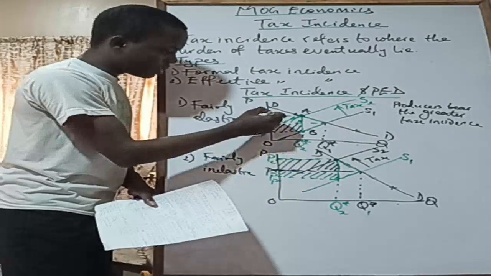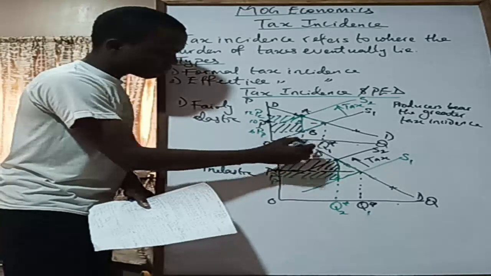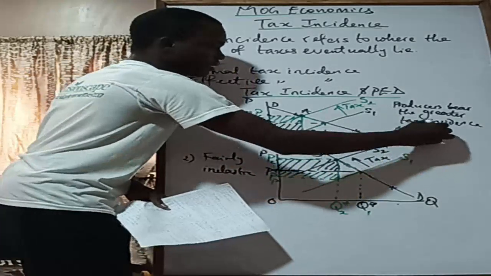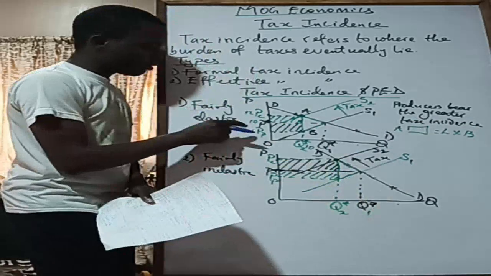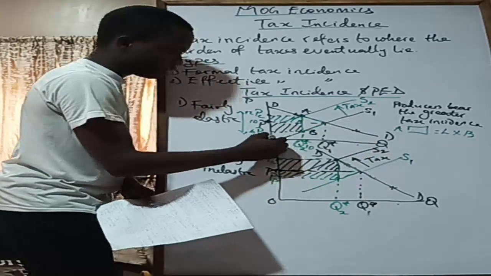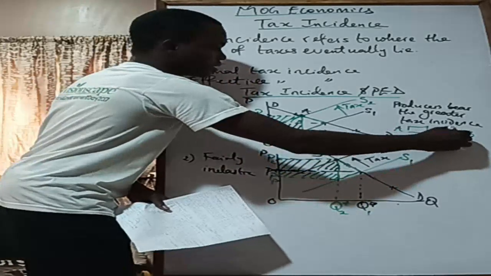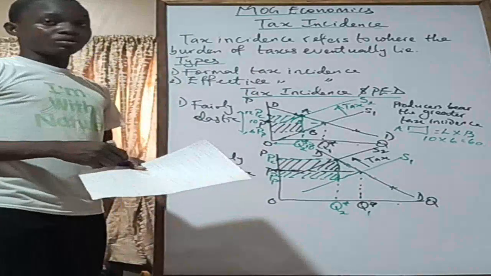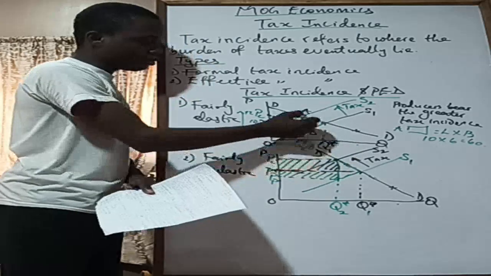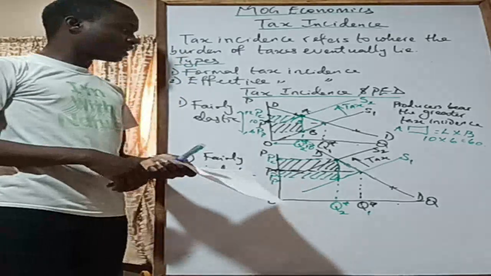Then let's assume that from here to here, this is 10. The area of a rectangle is given as length times breadth. So the area will be the distance from here to here, which is 12 minus 6, that's the breadth, and then the distance to this place, which is 10. So we have 10 multiplied by 6, which is 60. That would be the tax revenue, 60. But between this point and this point, nobody is getting what is here. That is what we call deadweight loss, the loss in economic welfare as a result of tax imposition.